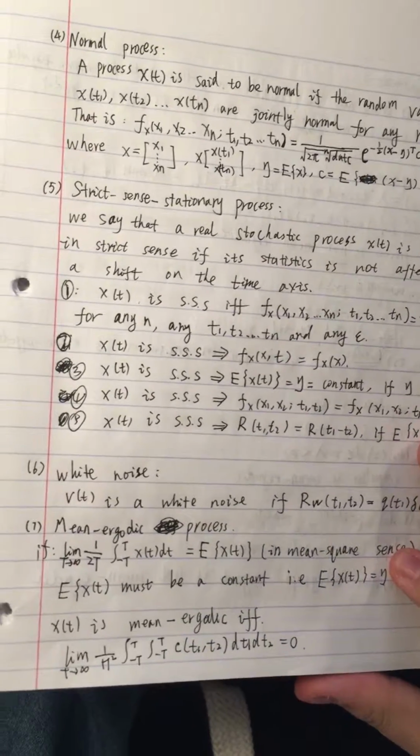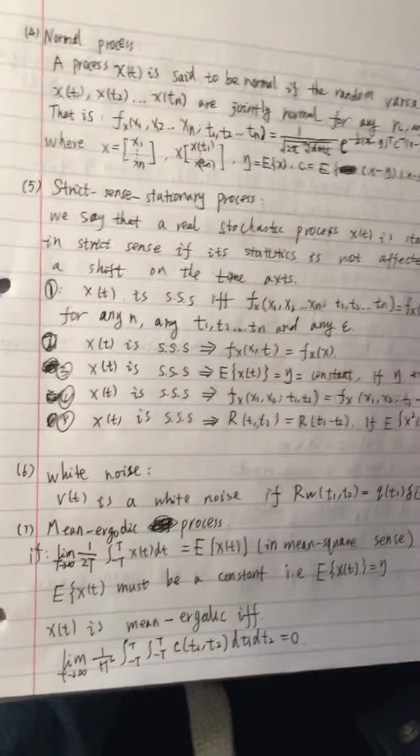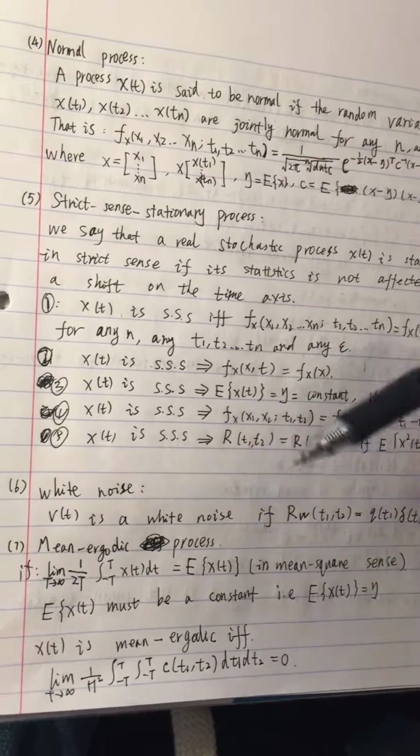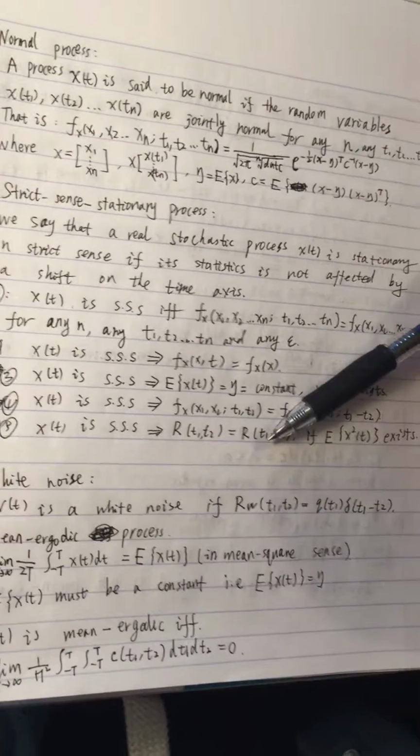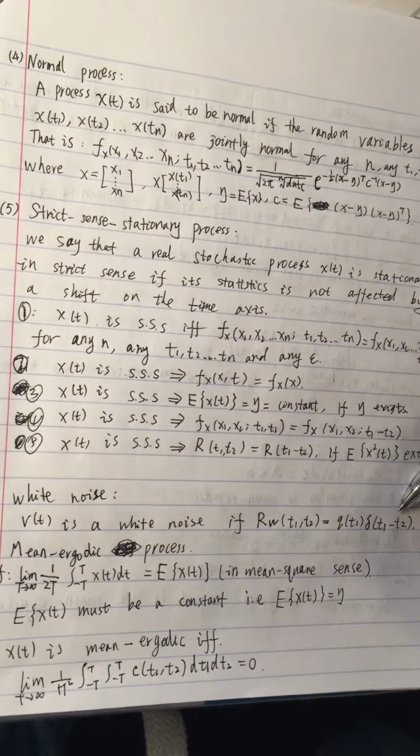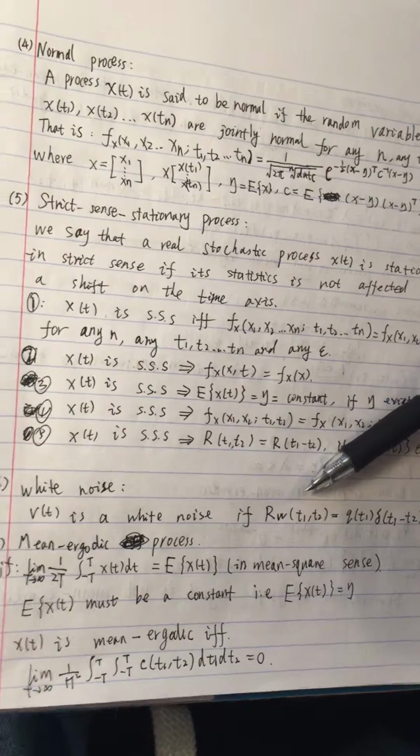So the sixth one is white noise. As in the lecture notes, V(t) is white noise if R_VV(t1, t2) is equal to q(t1) delta(t1 minus t2), from the lecture notes.